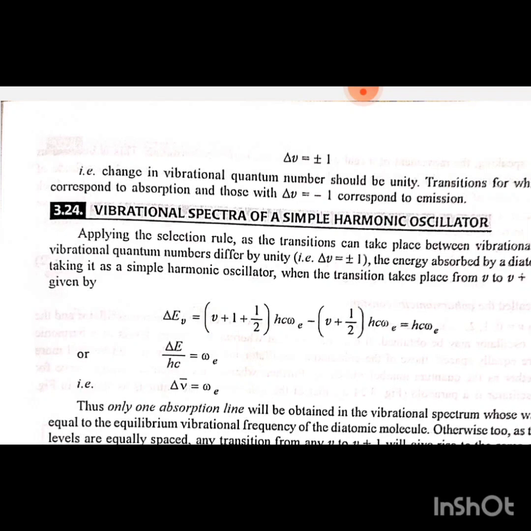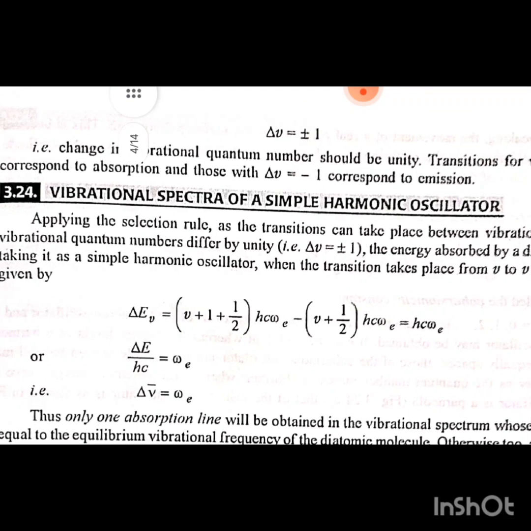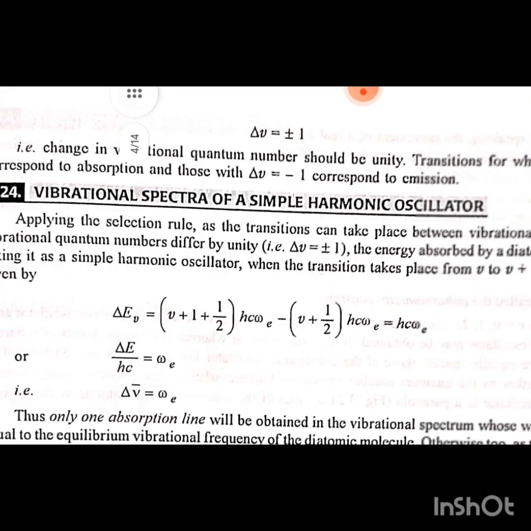Del v is equal to plus minus 1, that is, the change in vibration quantum number should be unity. Transitions for which delta v is equal to plus 1 correspond to absorption and those with del v is equal to minus 1 correspond to emission.